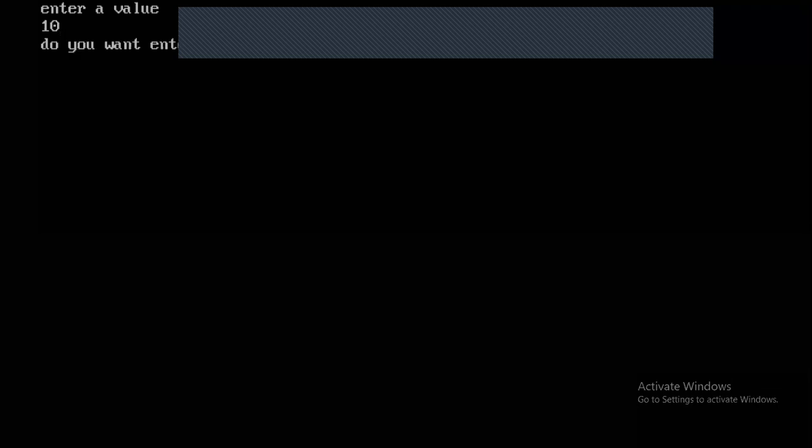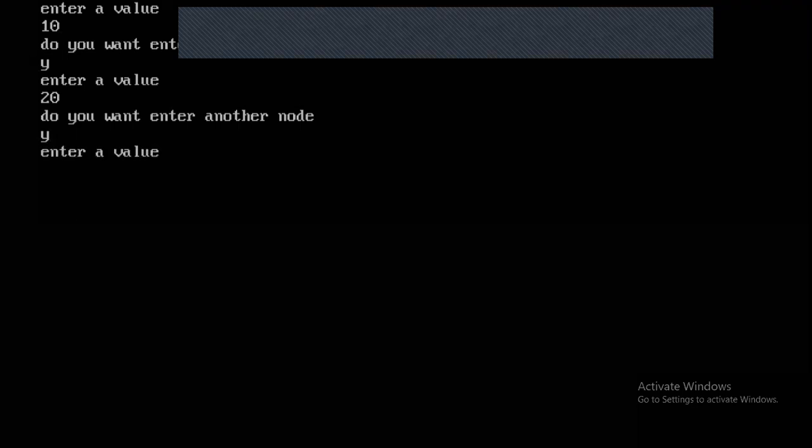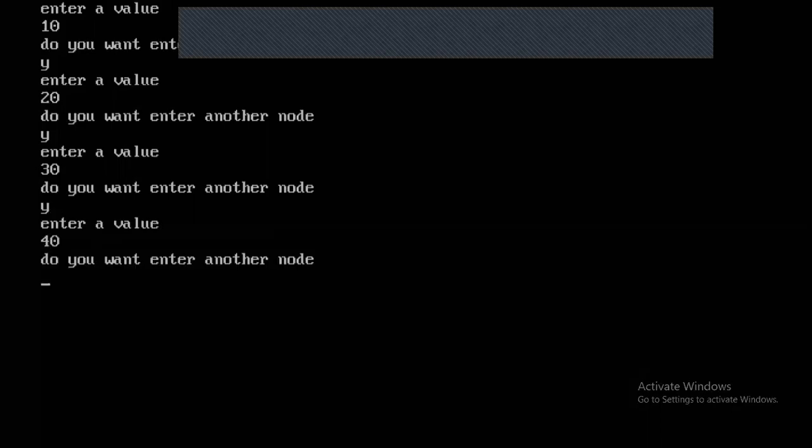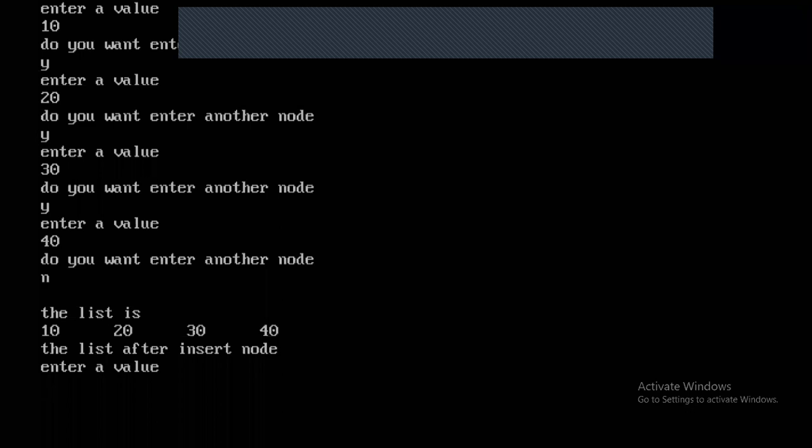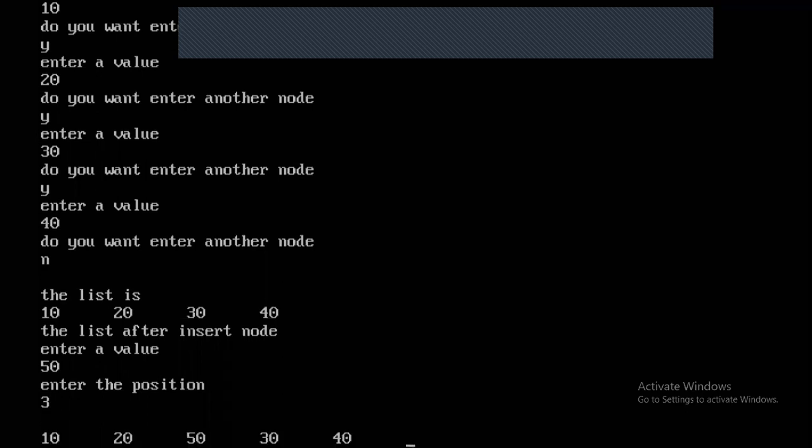So this is 10, again 20, again 30, again 40. No, I do not want to insert another node. So this is my list of 10, 20, 30, 40, whatever values I gave. Suppose I want to enter a new value. So what is the new value? Suppose I want to insert 50, 50 is the new value. At what position? Third. So the new list is 10, 20, 50, 30, 40. So this is the way to insert a node in a list.